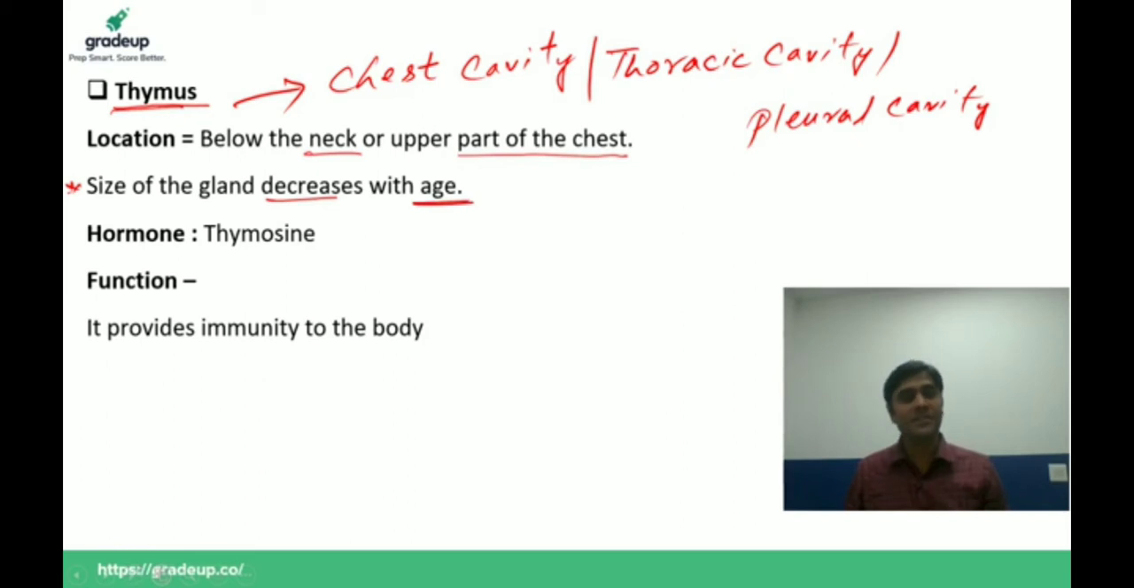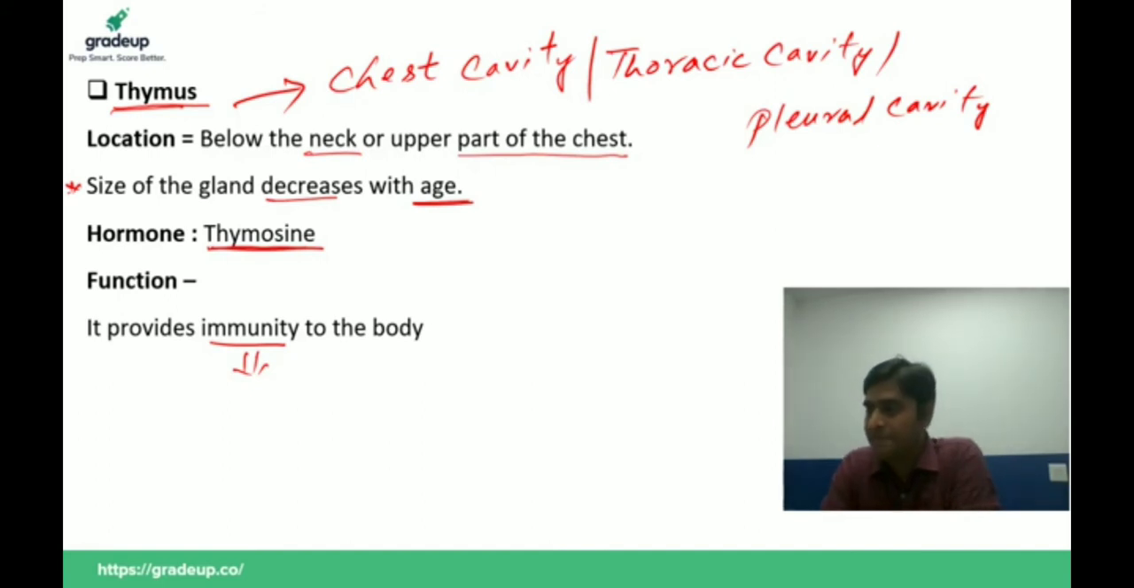Okay, so this is also very important. Size of which of the following gland decreases with age? It is thymus. And if you talk about the hormone secreted by thymus, it is thymosin. And what is the function? It provides immunity to the body. And what is immunity? The capacity of our body to fight against diseases or pathogens or disease causing agent.